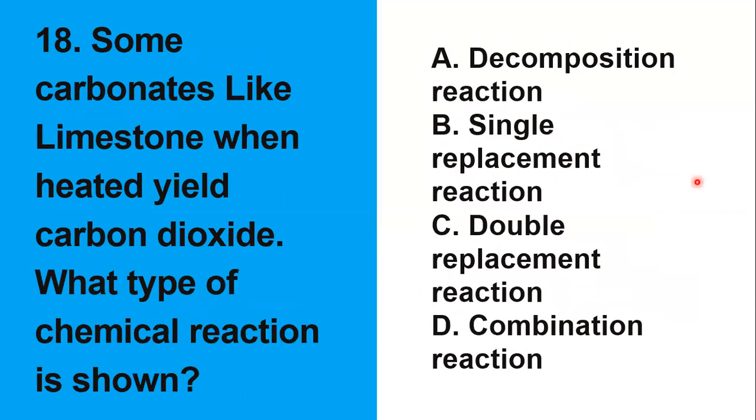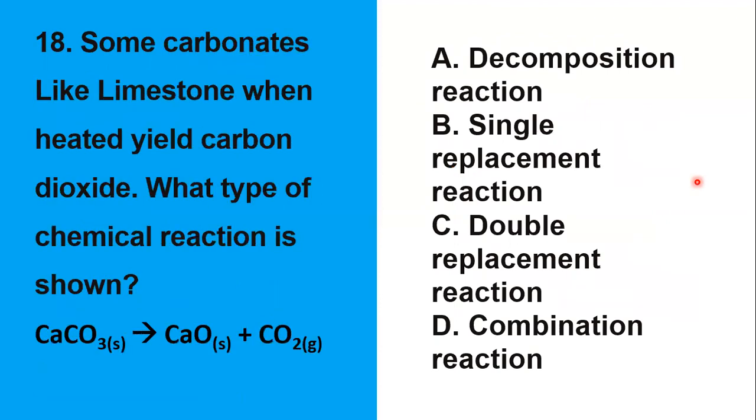18. Some carbonates like limestone, when heated, yield carbon dioxide. So what type of chemical reaction is shown below? Okay, ano po ang shown na equation? Ito po. CaCO3 is to CaO plus carbon dioxide. From this equation, syempre, nag-split up si calcium po at si carbonate. Pag nag-split up po siya, anong mangyayari? Ito pong equation na ito, ano ito? Decomposition reaction. Decomposition reaction.